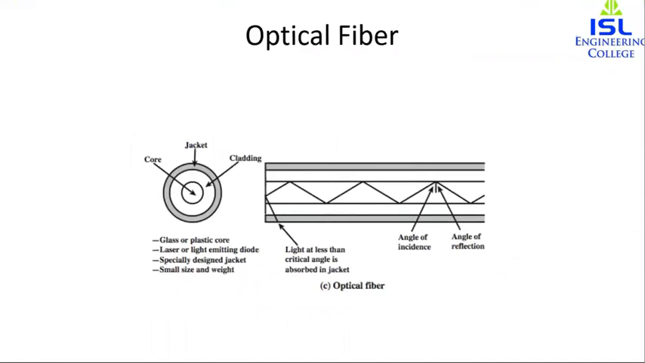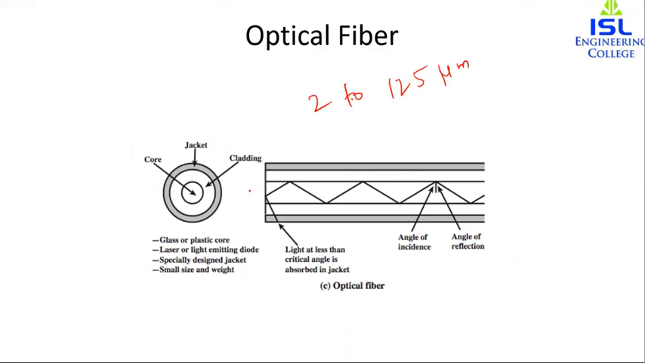Now the next is the optical fiber. Optical fiber is very thin, that is 2 to 125 micrometer, and it is a flexible medium capable of guiding an optical ray. Various glasses and plastics are used to make this optical fiber, and very low losses have been obtained using these fibers.